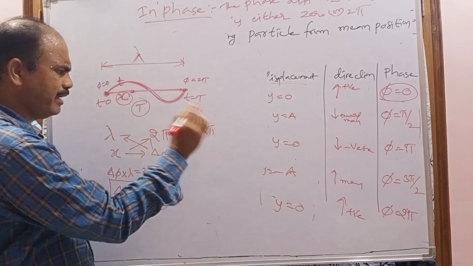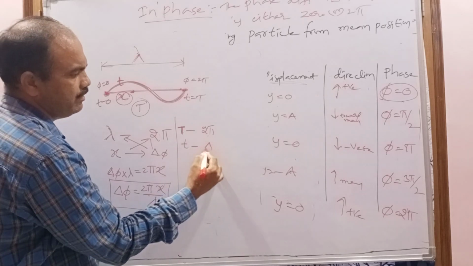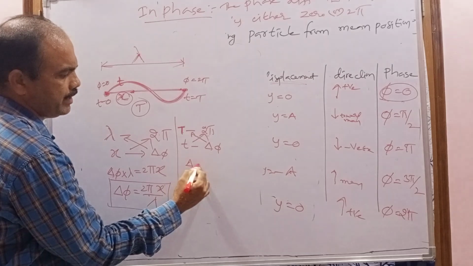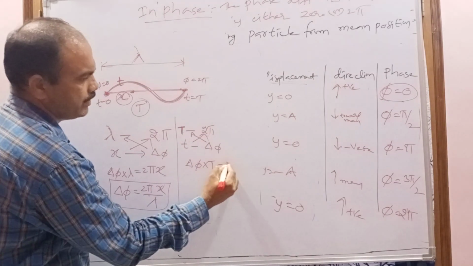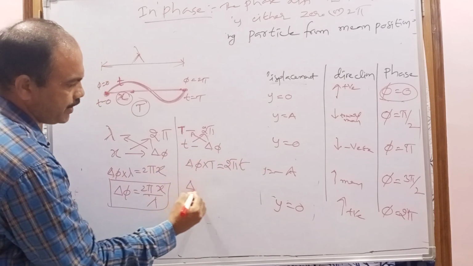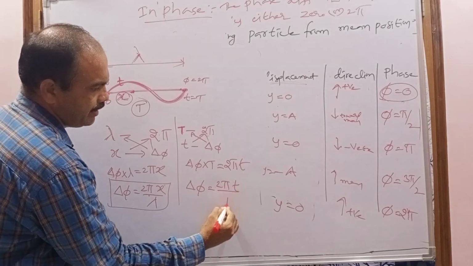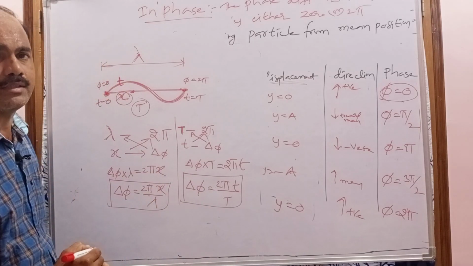Now I want to calculate what is the phase difference between these two particles. Again the same process. For time difference t, what is the phase difference? If we do the cross product, delta phi into T is equal to 2 pi into t. So delta phi is equal to 2 pi small t by capital T. So this is another formula for phase difference.